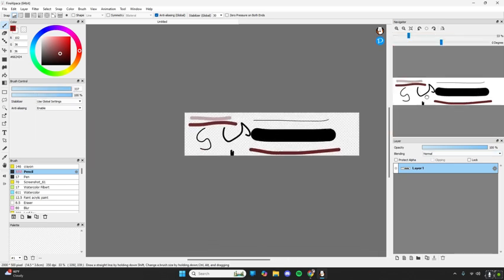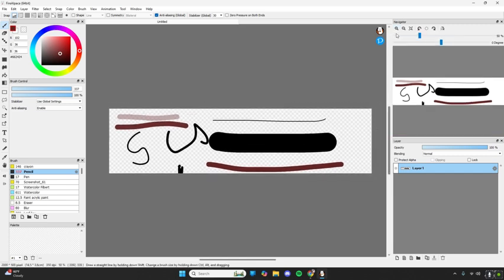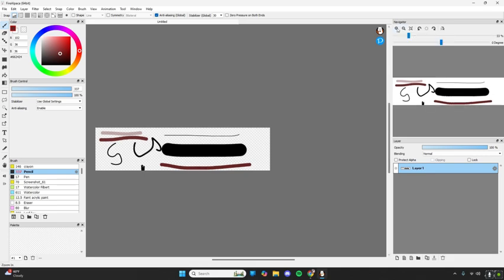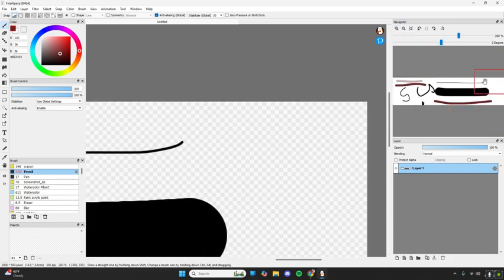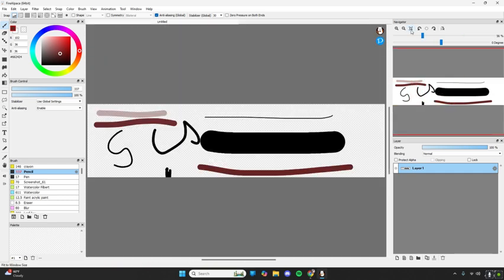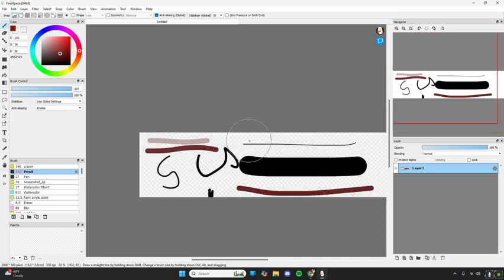And over here we have our thumbnail. So we can zoom in and out, or we could go to a specific part on the canvas and zoom in, move over here, or zoom all the way out. And then here we have our layer section. So this is going to be all of our layers.